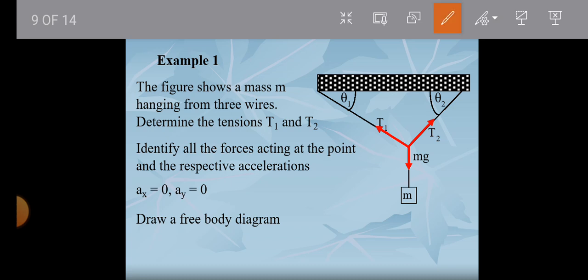Let us identify the forces which are acting. Let's assume these are wires, these are strings: string 1 and string 2. We have 3 forces which are acting, because there's a mass hanging on a wire.